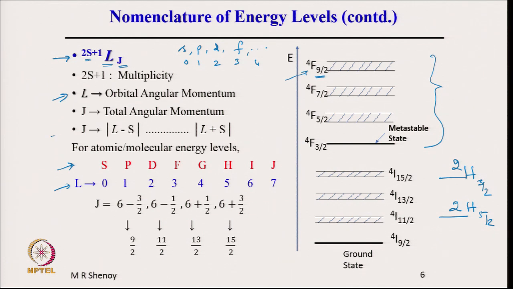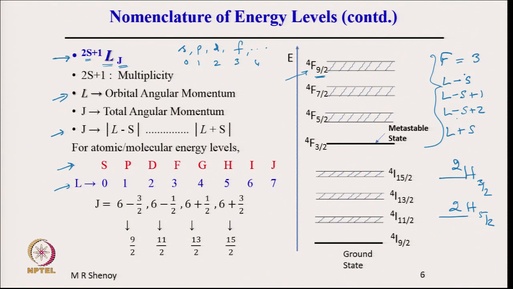Now, J goes from mod L minus S to L plus S. For example, if we take this upper state where F is equal to 3, so this is L, this is the value of L. Now, J can go from L minus S, L minus S plus 1, L minus S plus 2 etc. up to L plus S.